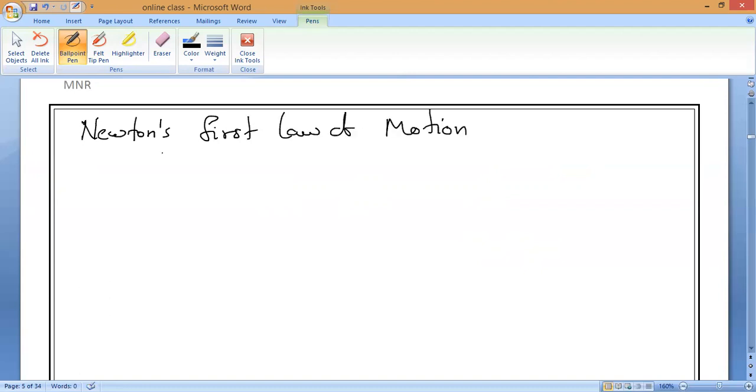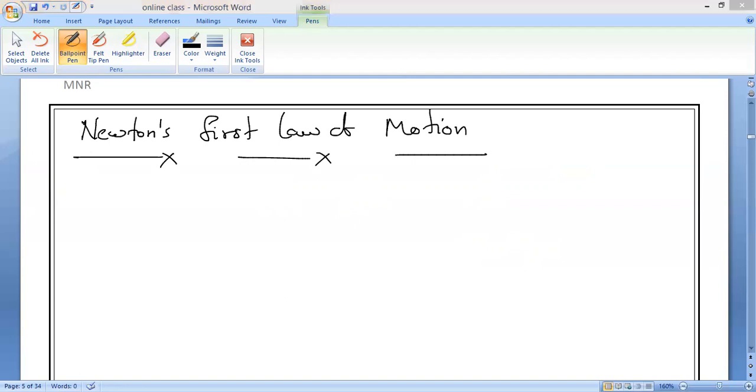So in total, how many laws has Newton given? Three laws. But this is the first law. Of course we will study Newton's first law, but Newton has totally given three laws of motion: Newton's first law, second law, and third law of motion. Which experiment gave the idea for Newton's first law of motion? Galileo's experiment. That is Newton's first law of motion, which we will study in the next class.